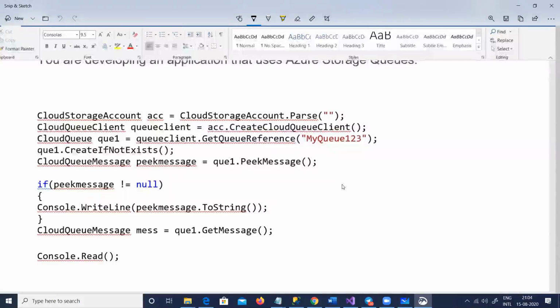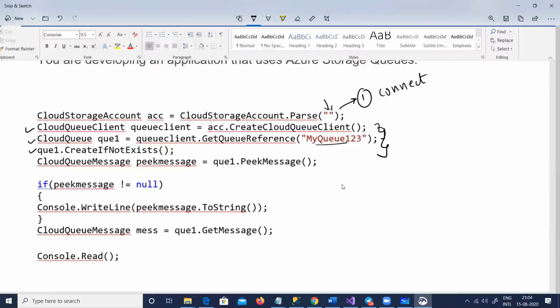The first line says connect to the online storage account. Here you have to pass the connection string. Second, these three lines, 1, 2, and 3, try to access the queue.